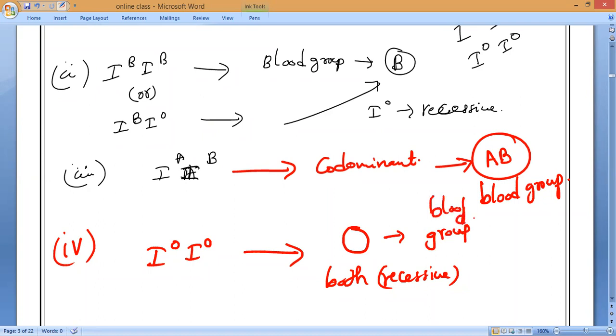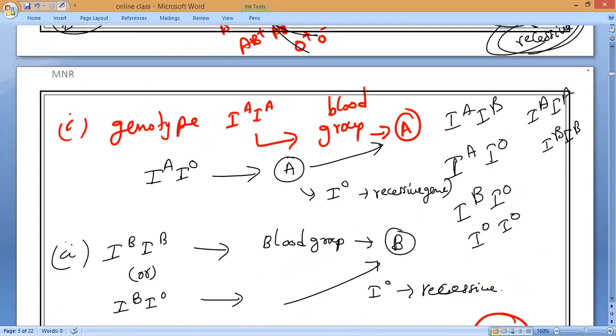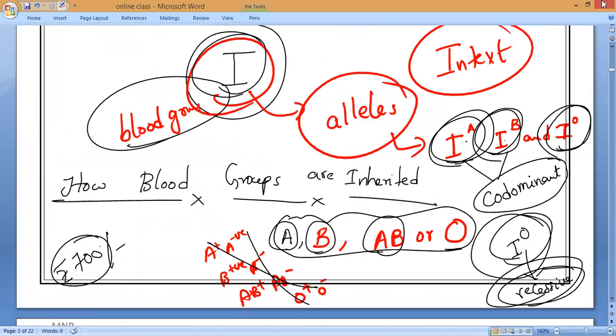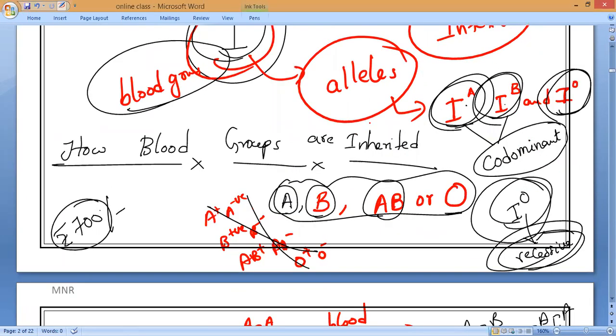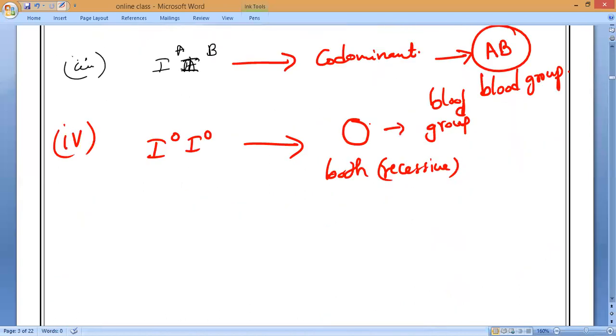So this is how the blood group of a person is decided based upon these three alleles, three different forms of the gene. Is it okay, guys? Clear? So this is how blood groups are inherited in the progeny from the parents.